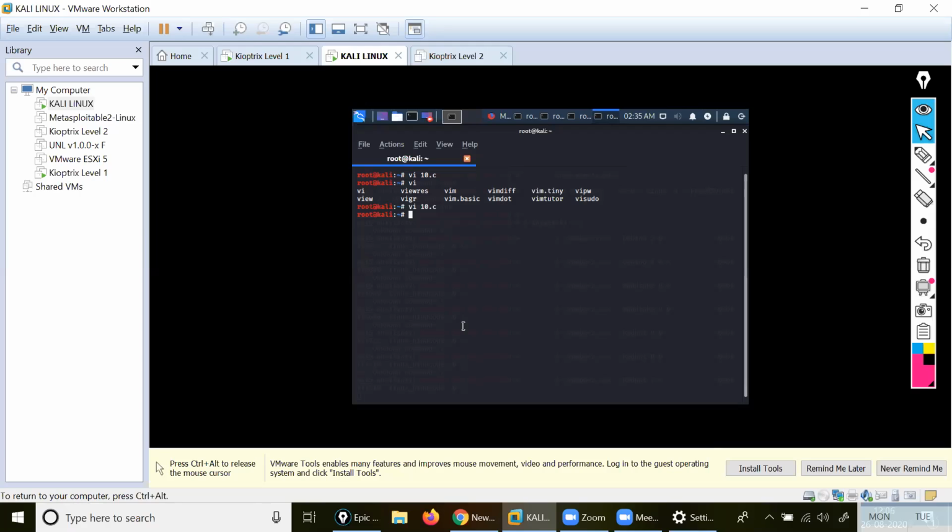After that, I want to check the vulnerability. What will I do? 10.c on the root. I will go inside the root and I will check it. 10.a and enter. So it is showing me no such file or directory. 10.c is there right now. I was checking 10.a. 10.c.